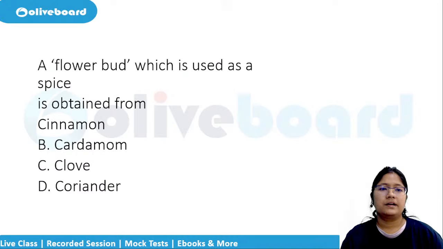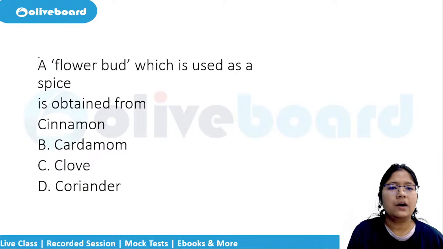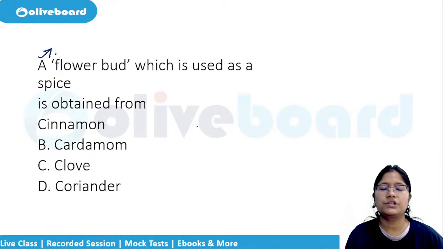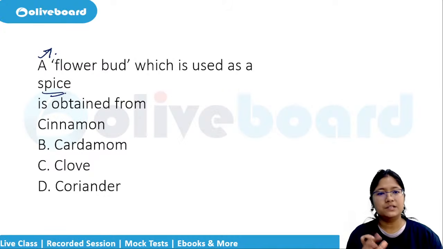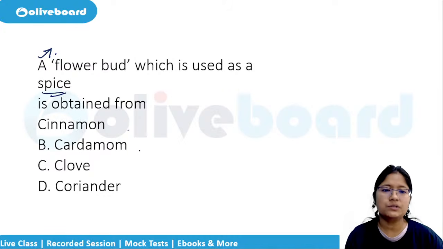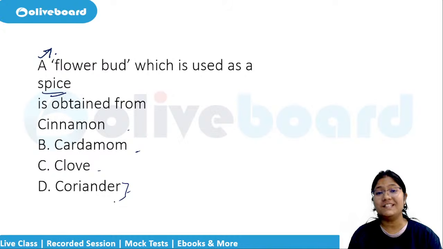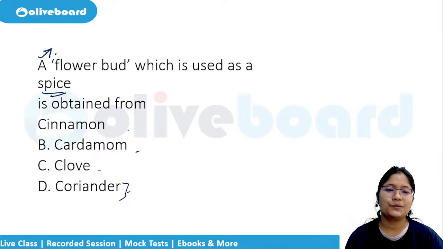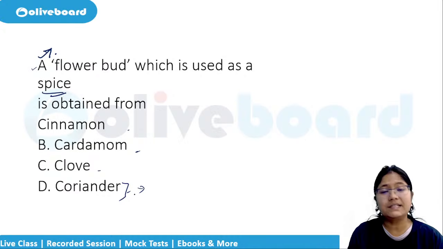Yes. Coming to the next question, a flower bud which is used as a spice. Which of the following is used as a spice? Cinnamon is also used, cardamom is also used, clove is also used. Coriander is not the spice. Or you can say coriander seeds are the spice, but we also use fresh coriander, right? So the seeds are used as spice. So all of these in that matter.